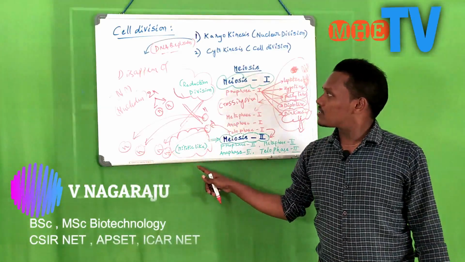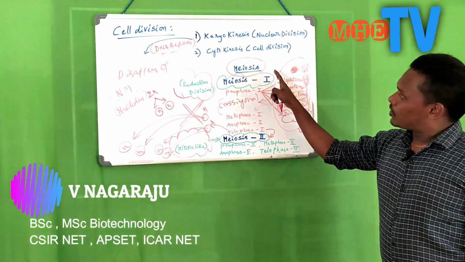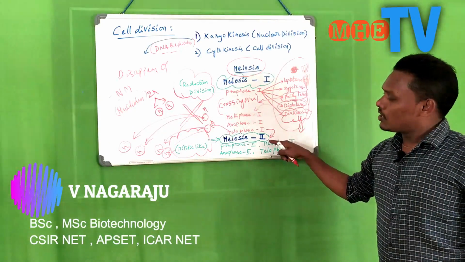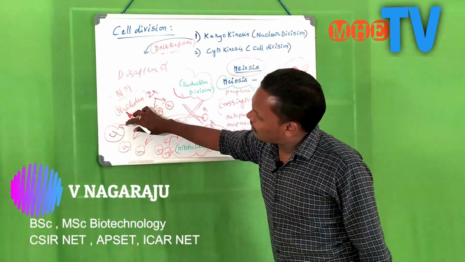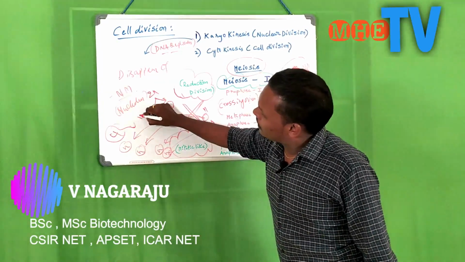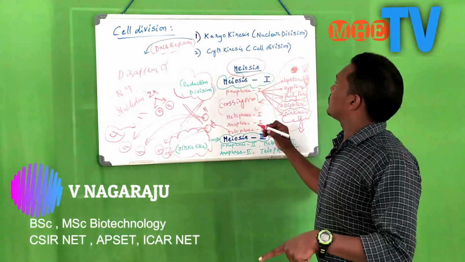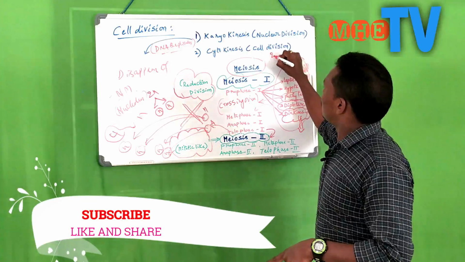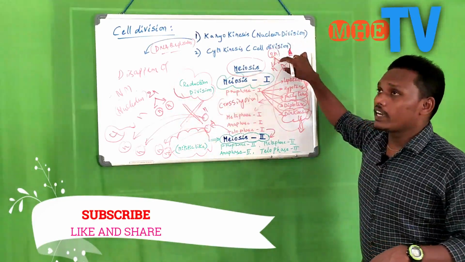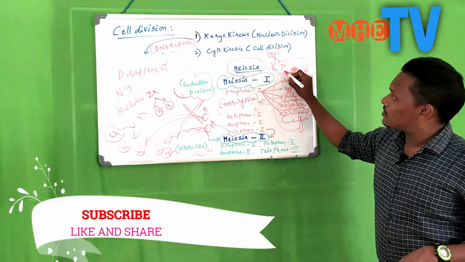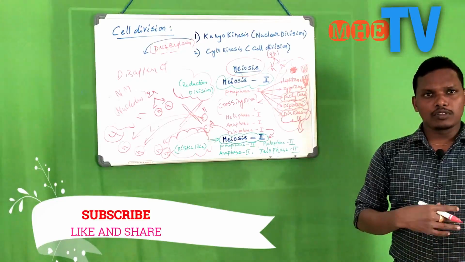After completion of the total meiotic cell division by both meiosis 1 and meiosis 2, we get four daughter or haploid cells, all in the n stage. That means haploid stage. So we started with 2n, which divided into n, n. That means diploid to haploid. These are gametic cells. So in gametic cells the chromosome number is reduced.